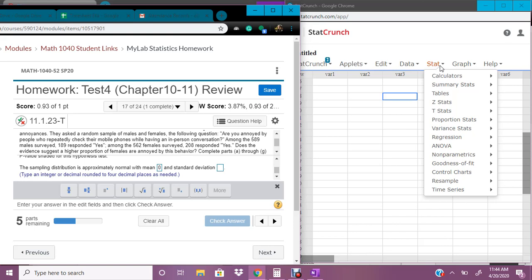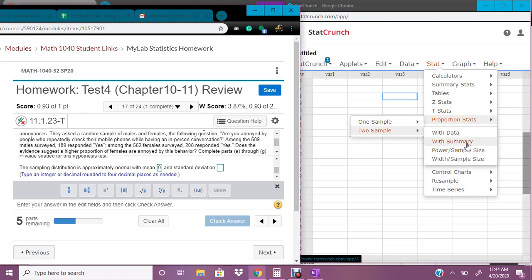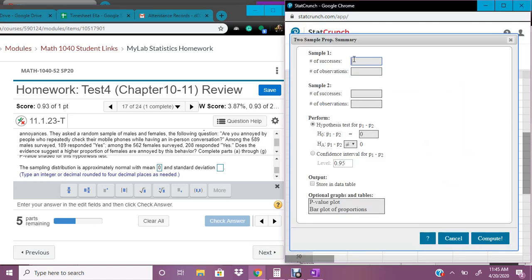Okay, and then for the standard deviation, we can go into stats, proportion stats, 2 samples with summary, because that's what we have. We have two proportions and we're given the summary. Be careful not to mix up your females and males. So females are first.